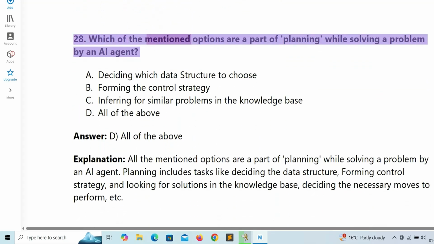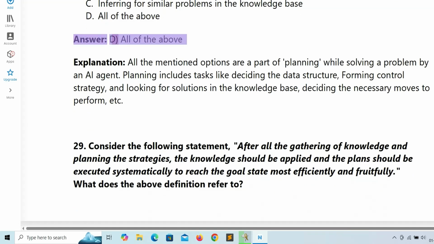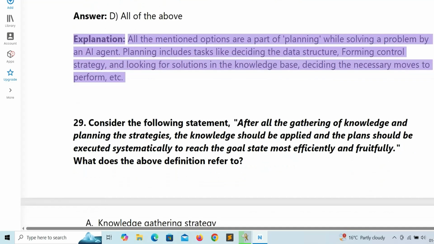28. Which of the mentioned options are a part of planning while solving a problem by an AI agent? A. Deciding which data structure to choose. B. Forming the control strategy. C. Inferring for similar problems in the knowledge base. D. All of the above. Answer: D. All of the above. Explanation: All the mentioned options are a part of planning while solving a problem by an AI agent. Planning includes tasks like deciding the data structure, forming control strategy, and looking for solutions in the knowledge base, deciding the necessary moves to perform, etc.